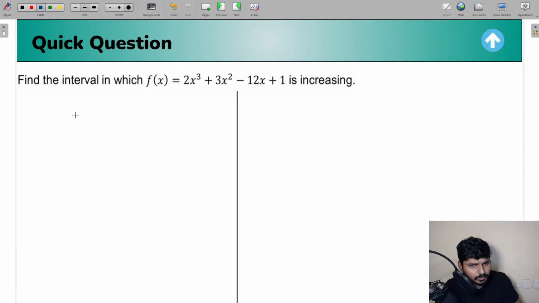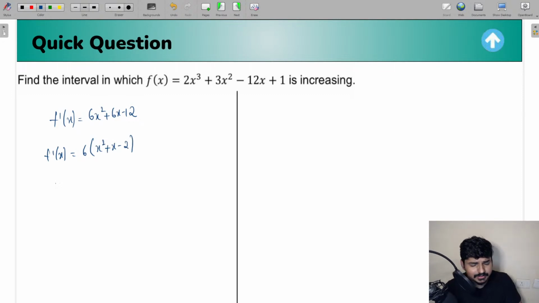So first what I told you, let us first find out f dash of x. To decide in which interval the function is increasing or decreasing, you need to first find out what f dash of x is going to be. So what is f dash of x in this case? 6x square plus 6x minus 12. This is what you are going to get. So from here I can write this as f dash of x is equal to 6 into x square plus x minus 2.